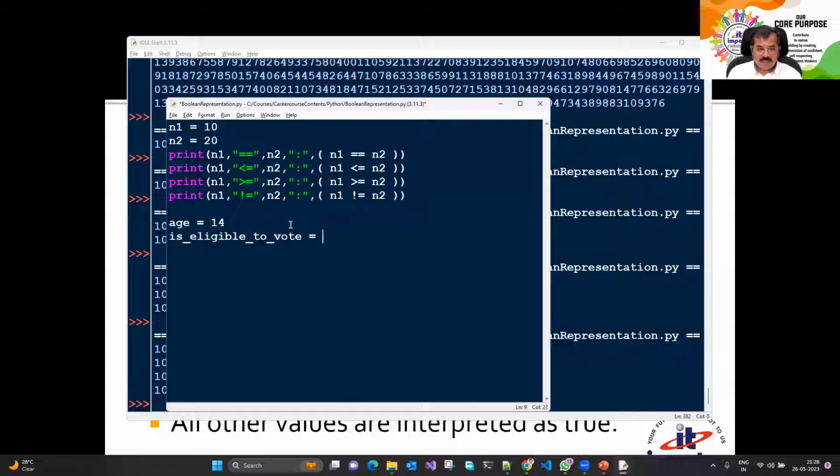Eligible to vote. तो आपने लिखा age greater than or equal to 18 रहेगा तो you are eligible to vote. So we had a variable is eligible to vote. And we have an expression is equal to, इसका वैल्यू क्या दिया, age greater than 18 रहेगा तो ये eligible होगा. Okay, age तो 14 है.